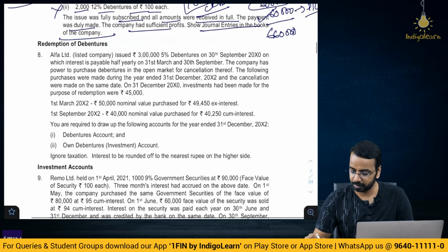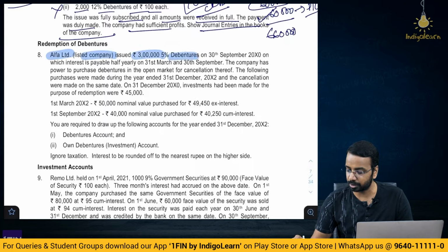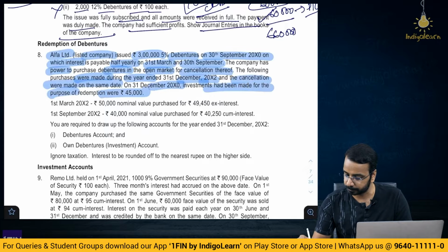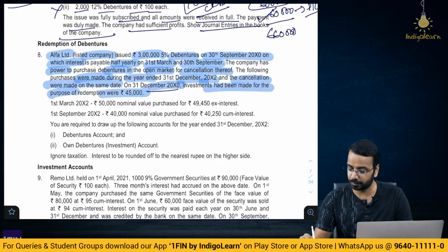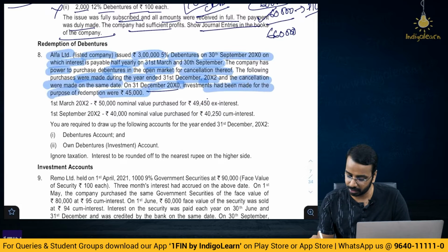Then, Alpha Limited, a listed company, issued 3 lakhs 5% debentures on 30th of September of year 0, on which interest is payable half yearly on 31st of March and 30th of September. The company has power to purchase the debentures in the open market for cancellation. The following purchases were made during the year ended 31st December and the cancellation were made on the same date. On 31st December of year 0, investments had been made for purpose of redemption were 45,000. So, this is the 31st December, what the investments they have made.